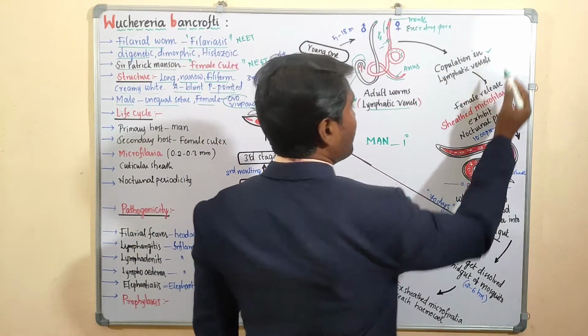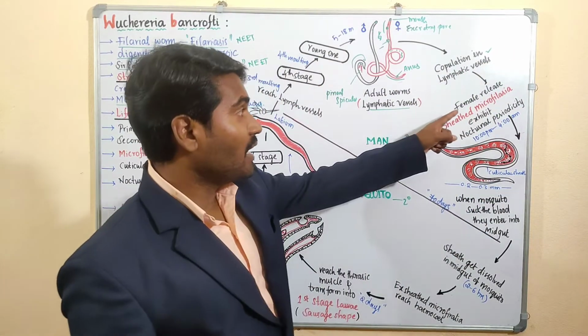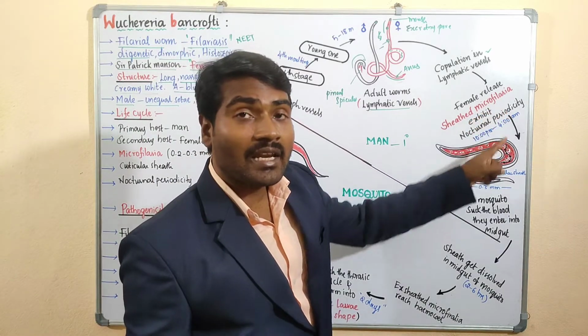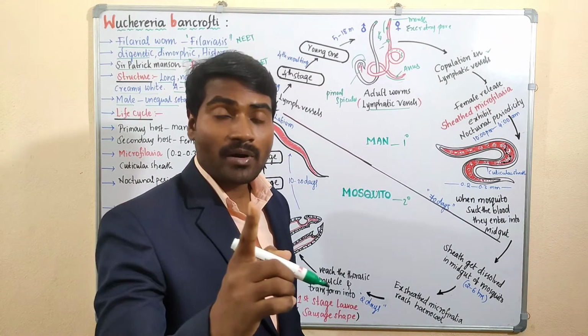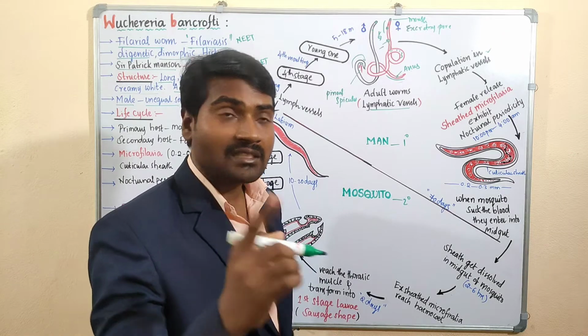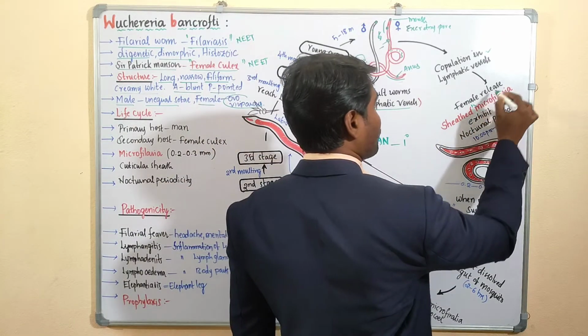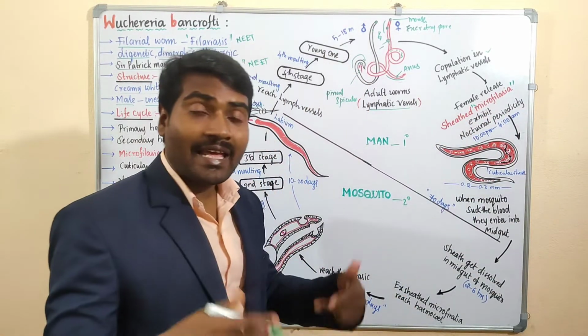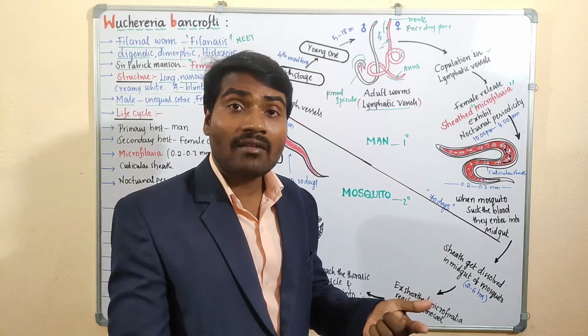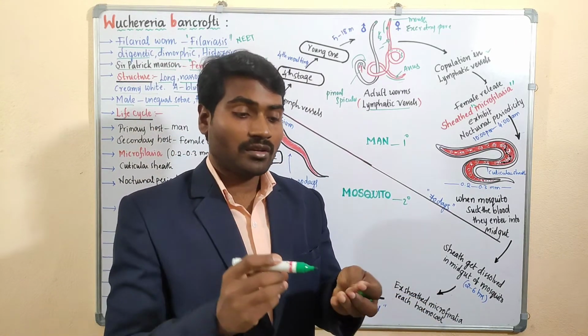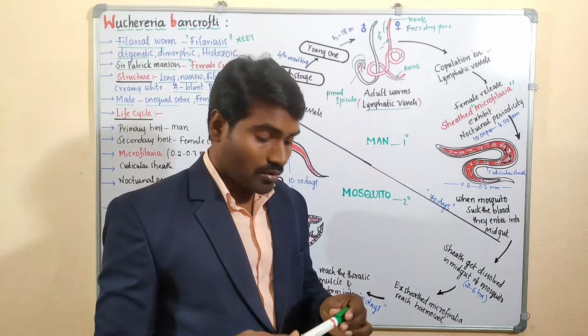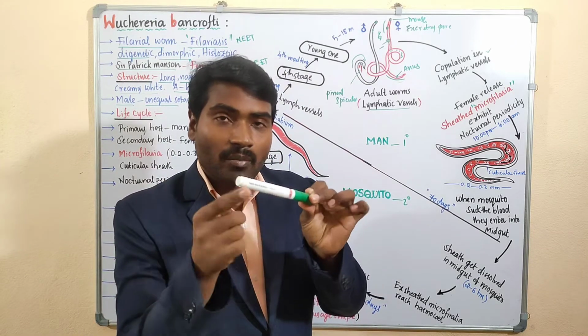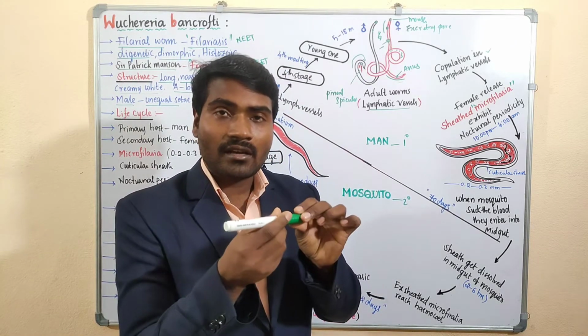Copulation takes place in the lymph vessel. First step, the female releases sheathed microfilaria larva. The larva name is important: microfilaria larva, but having a sheath. As you know, a marker is covered with a plastic sheath, a plastic layer.